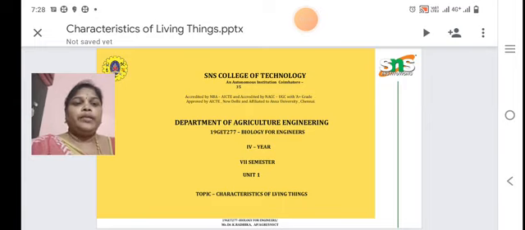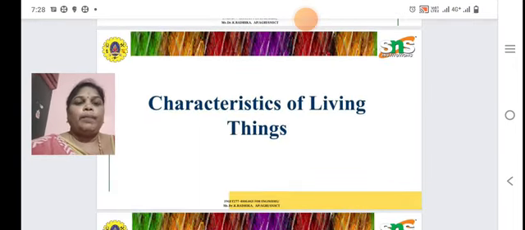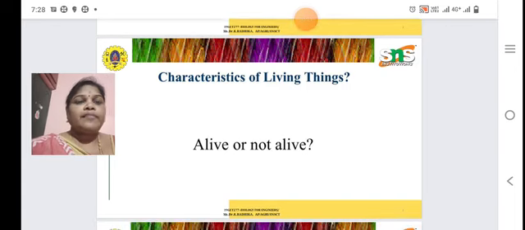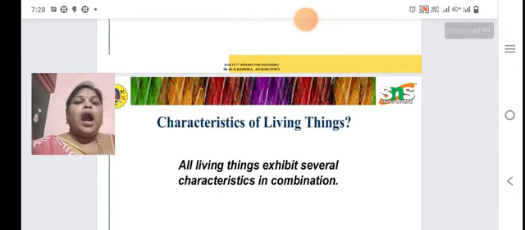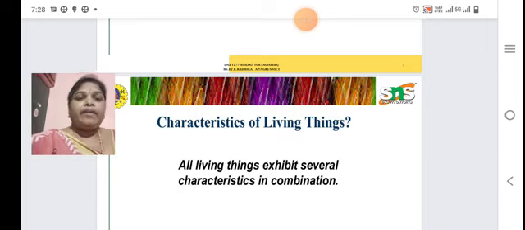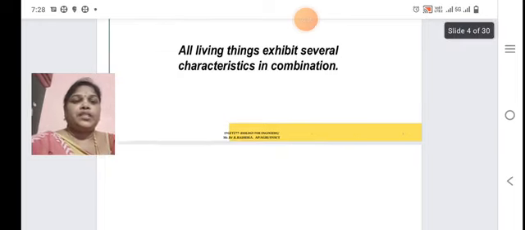Today, we are going to discuss the characteristics of living things. Let's see one by one. Characteristics of living: alive or not alive. All living things exhibit several characteristics in combination.